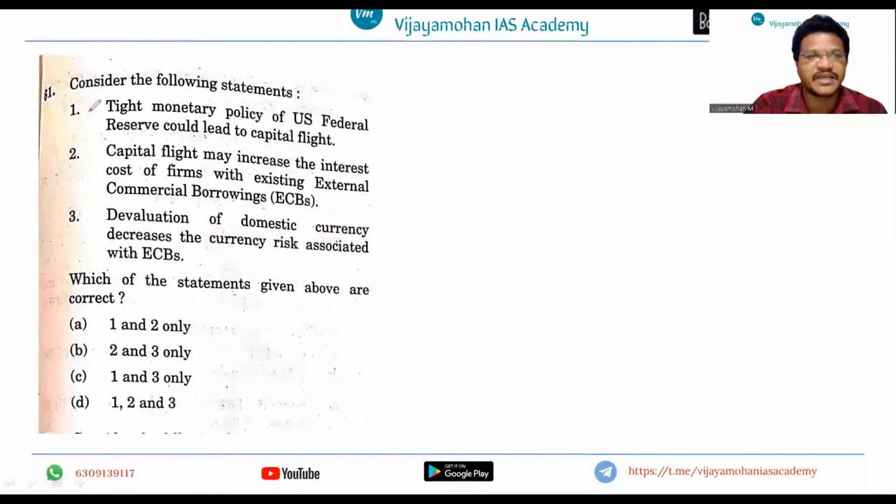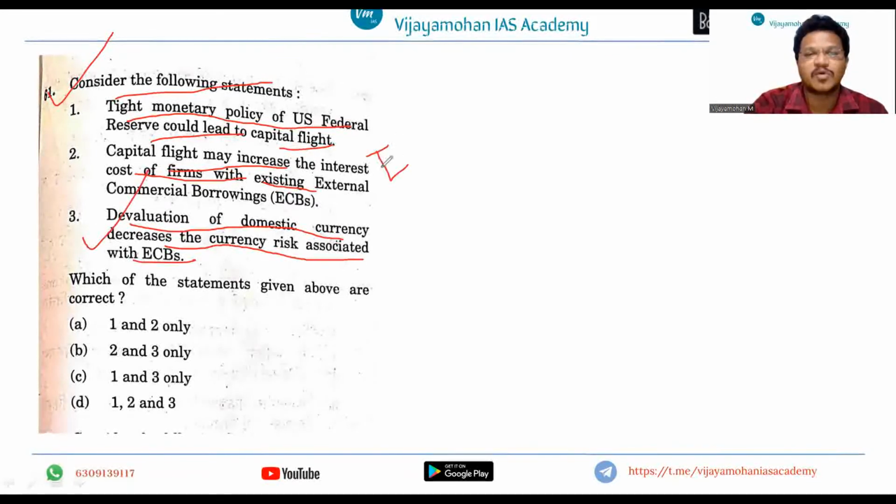Now see this question, again on the external sector. Consider the following statements. Tight monetary policy of US Federal Reserve could lead to capital flight. Capital flight may increase the interest cost of firms with existing ECBs, external commercial borrowings. Devaluation of domestic currency decreases the currency risk associated with external commercial borrowings.